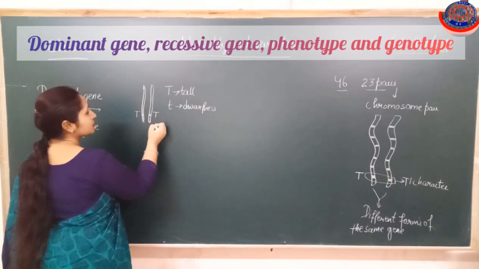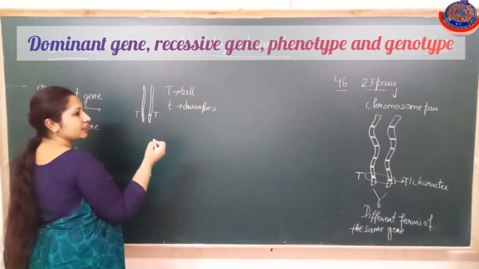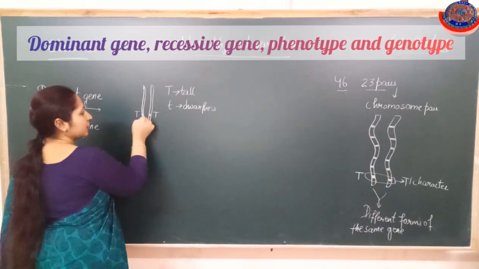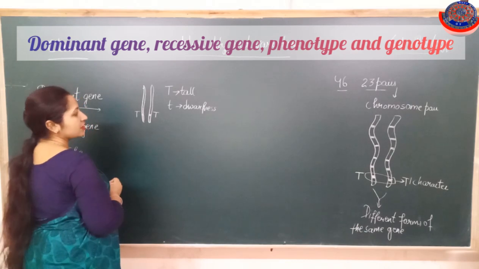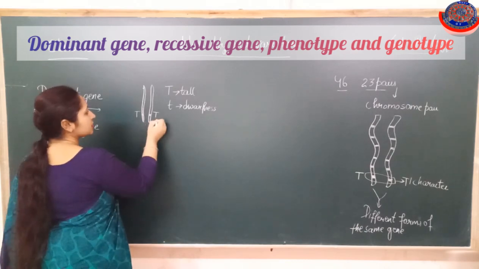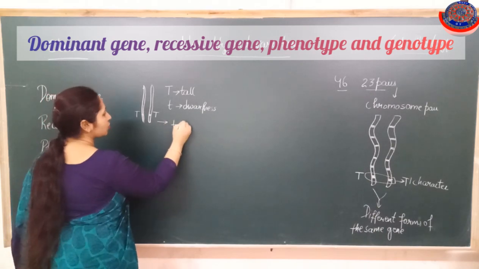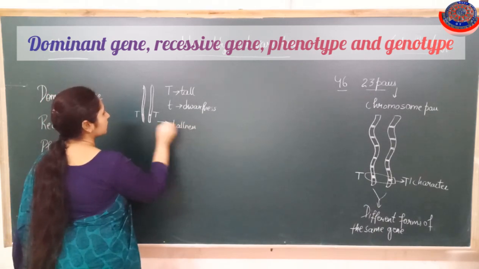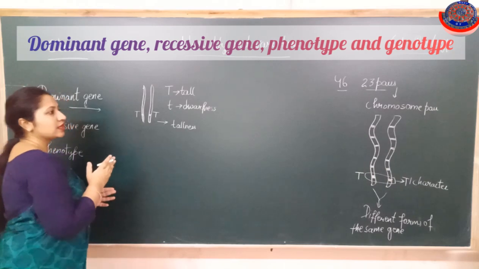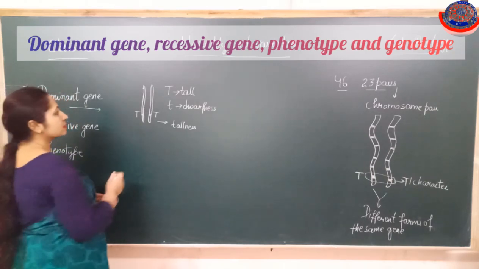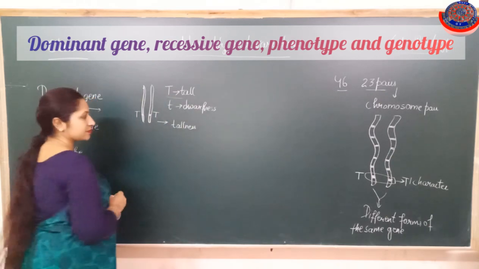The character inherited by the individual depends upon the genes only. So if the capital T gene pair is present, both capital T's are present here, showing tallness.